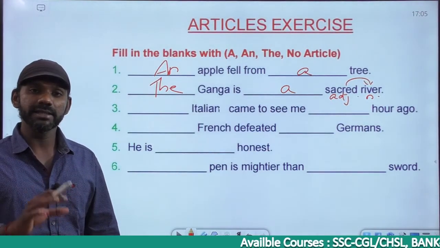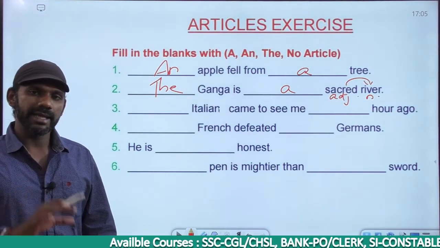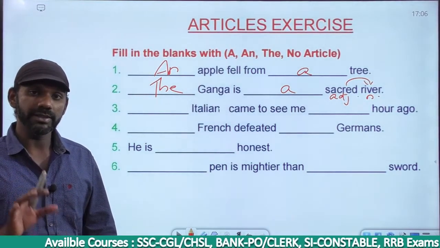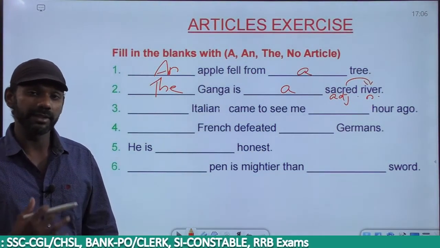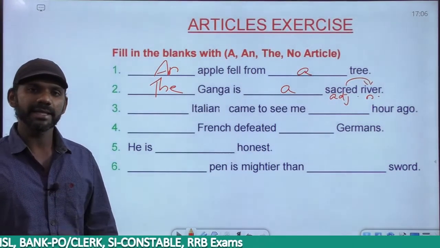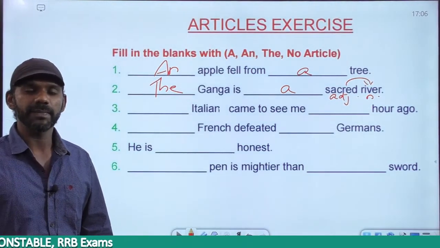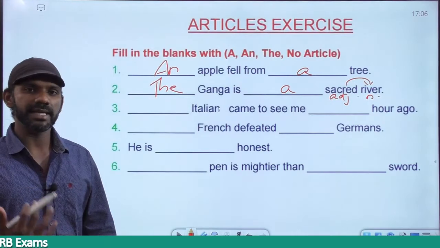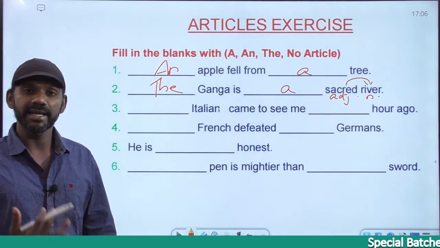The Ganga is the most sacred river, superlative degree. The same idea in the comparative degree form becomes the Ganga is more sacred than any other river. The Ganga is the most sacred river is the same as the Ganga is more sacred than any other river.